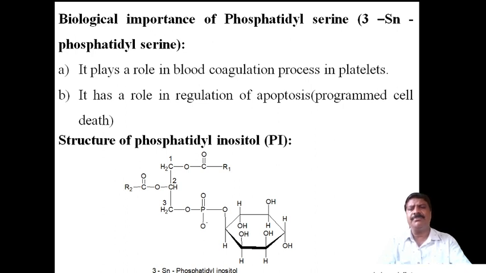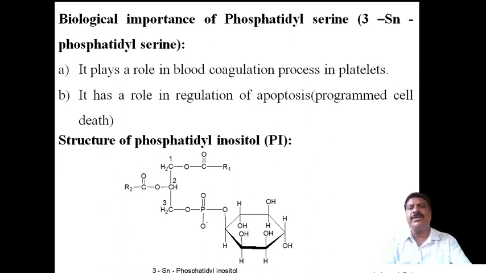But after some time, after exposure to the atmospheric air, it is automatically stopped because of phosphatidyl serine, and hence it helps to coagulate and stop the bleeding. The coagulation takes place and the bleeding stops.